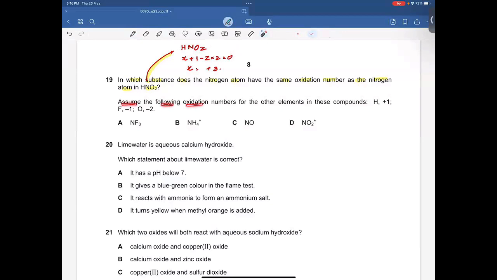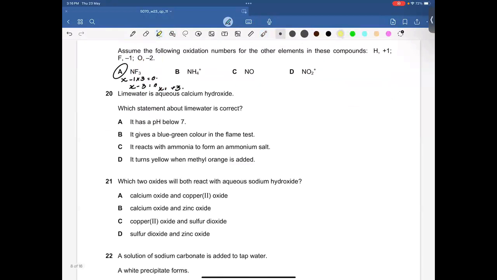Assuming the following oxidation numbers for the other elements in these compounds: hydrogen is +1, fluorine is -1, oxygen is -2. So let me check with the first option. Nitrogen is X, fluorine has a charge of -1. We have 3 fluorine atoms, so times 3, and the sum equals 0. Then X minus 3 equals 0, then X equals +3. So basically A is going to be the right answer, because in A, nitrogen has the same oxidation state as in HNO2. All right.